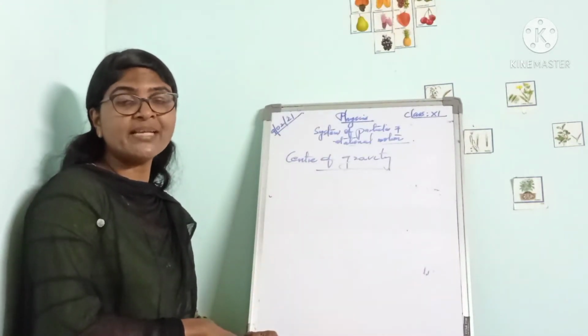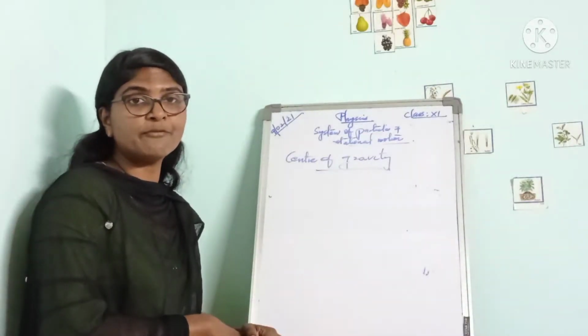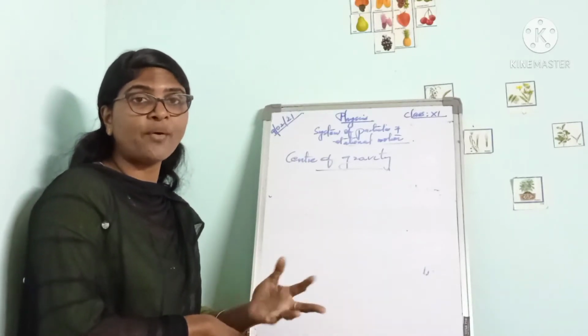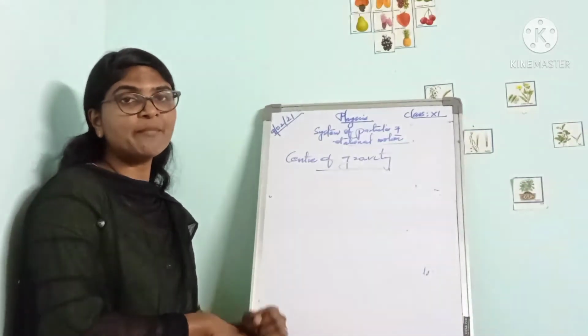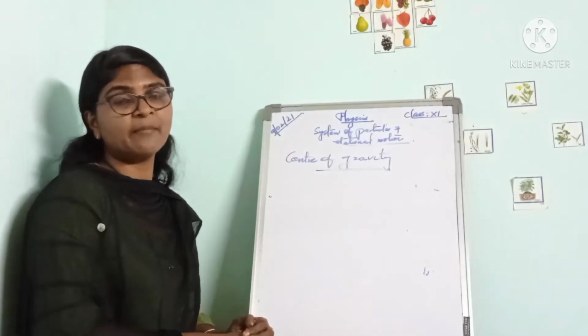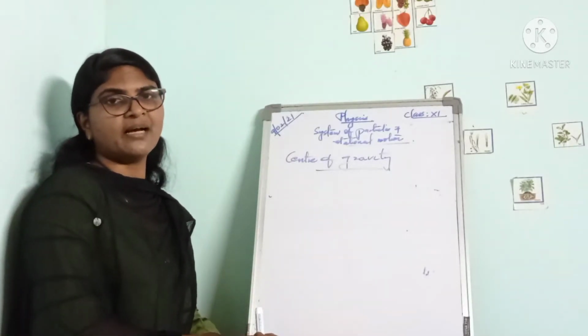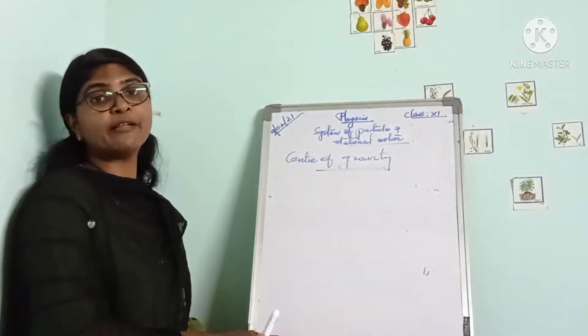However, for a body of such large dimension that g is different at different parts, the center of gravity does not coincide with the center of mass. In ordinary bodies, the center of mass and center of gravity coincide, but in the case of such large dimensions, the value of g is different for different parts.